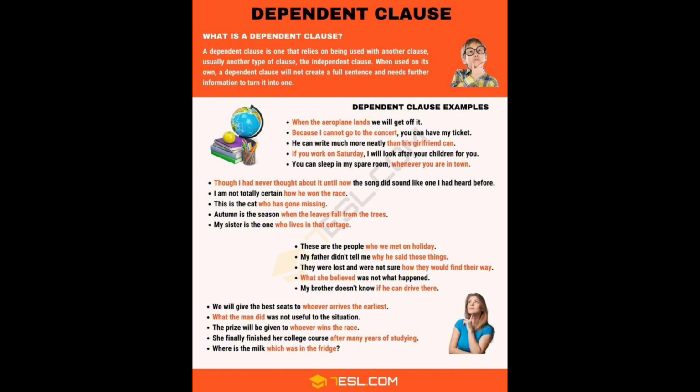My father didn't tell me why he said those things. They were lost and weren't sure how they would find their way. What she believed was not happening. My brother doesn't know if he can drive there. We will give the best seats to whoever arrived the earliest. What the man did was not useful to the situation. The prize will be given to whoever wins the race. She finally finished her college course after many years of studying. Where is the milk which was in the fridge?